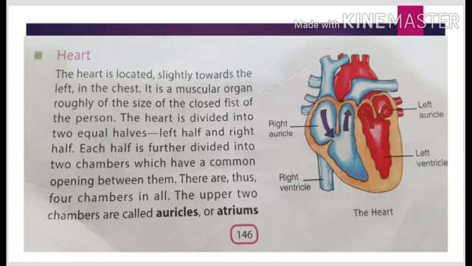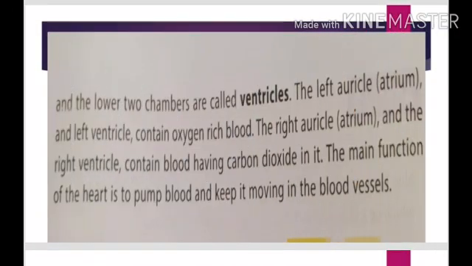So, do you know which type of method you can apply to learn it forever to avoid the confusion? Right half of the heart is having the wrong blood, means carbon dioxide rich blood, and the left half is having the right blood. Right means the oxygen rich blood. This is the way to learn it permanently. Now, the main function of the heart is to pump the blood and keep it moving in the blood vessels.